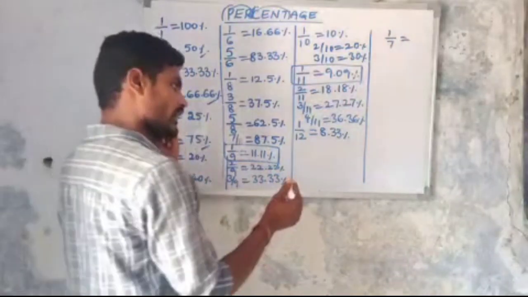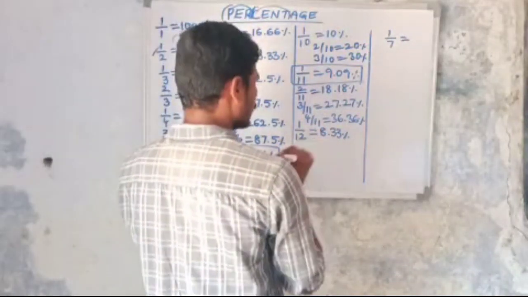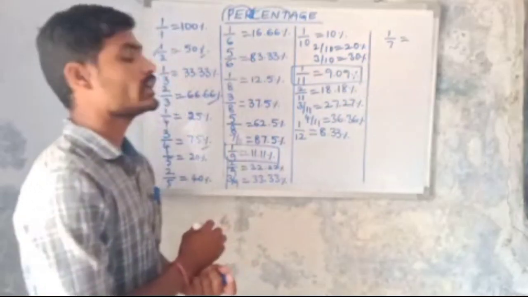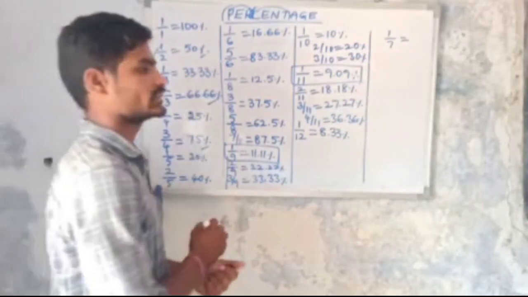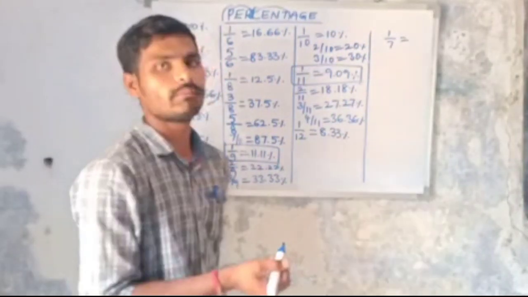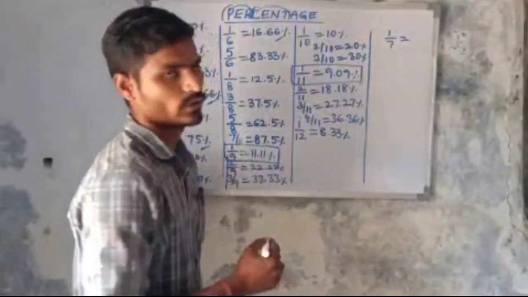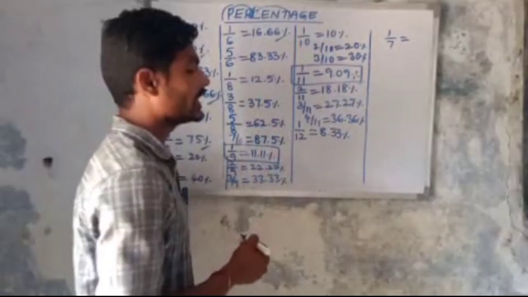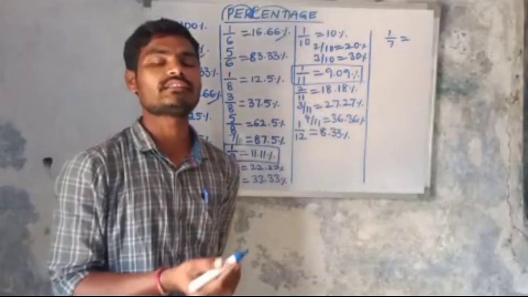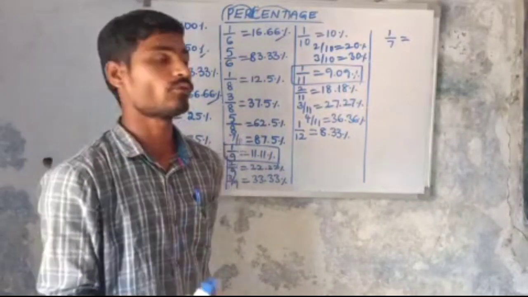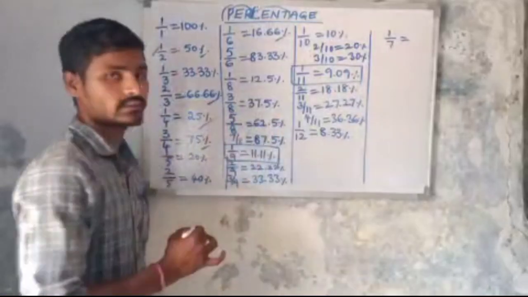Next, 1 by 12 equals 8.33 percentage. Then 2 by 12 means 1 by 6, which is 16.66% only. Then 3 by 12 means 3 ones are 3, 3 fours are 12, so 1 by 4, again 25% only.